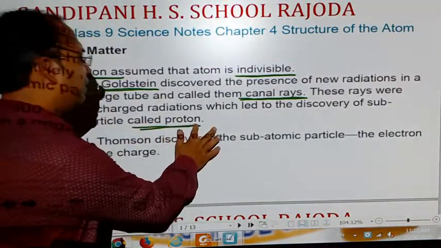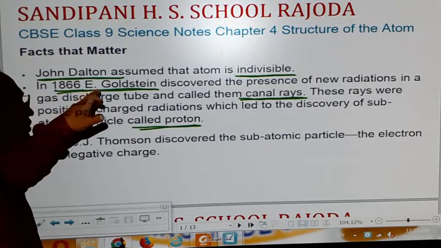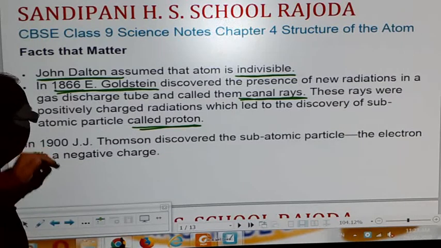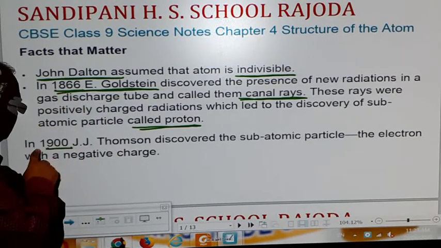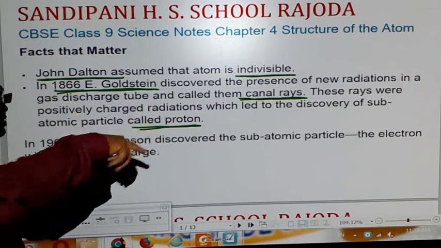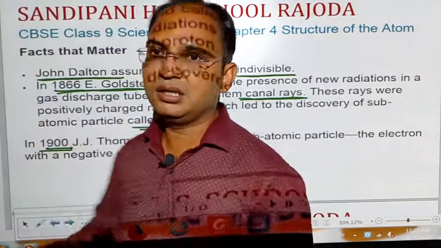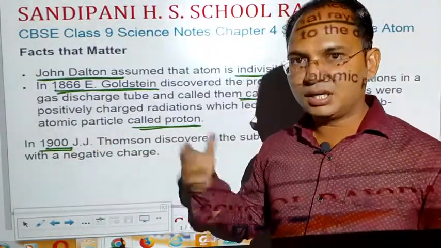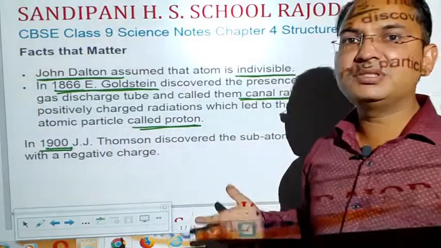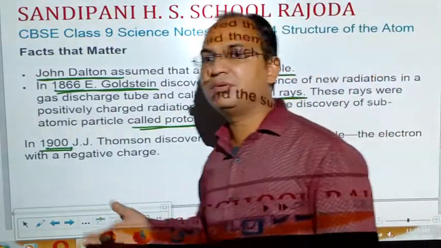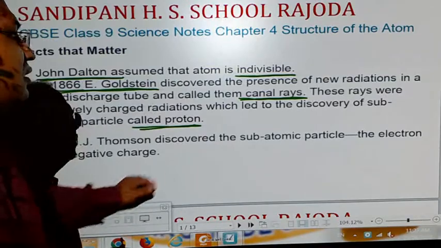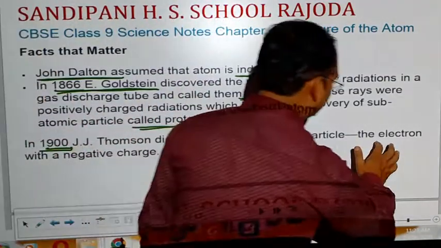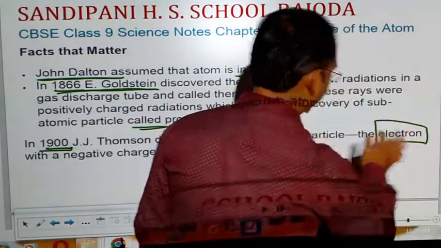The name of the subatomic particle discovered by E. Goldstein was proton. See here, the proton was discovered first, and then in the 19th century another scientist, J.J. Thomson, performed an experiment and discovered the second subatomic particle. The name of the particle was electron.